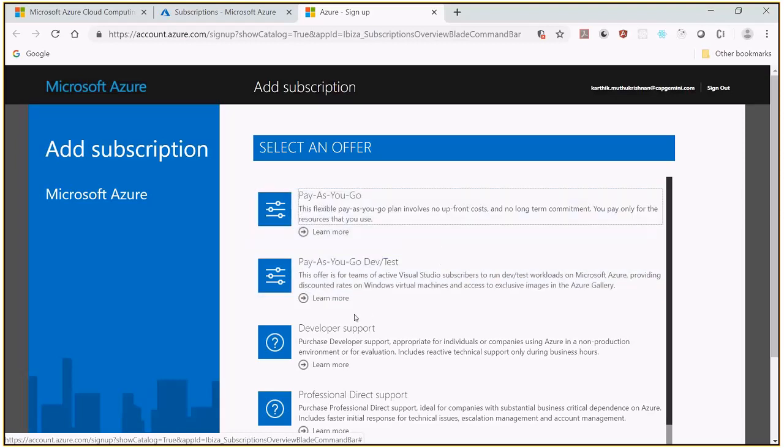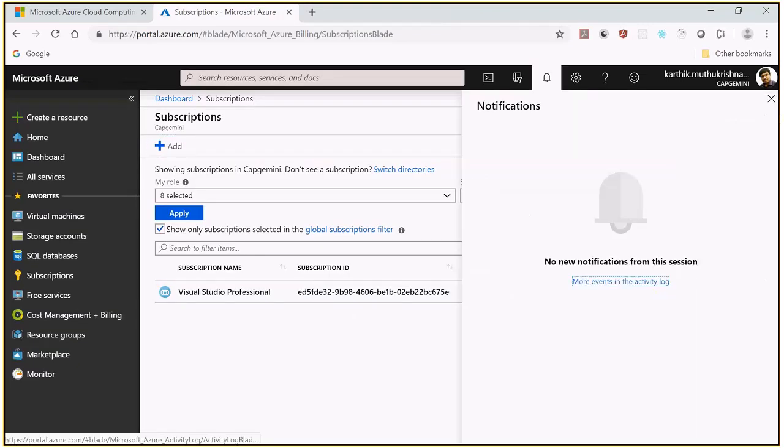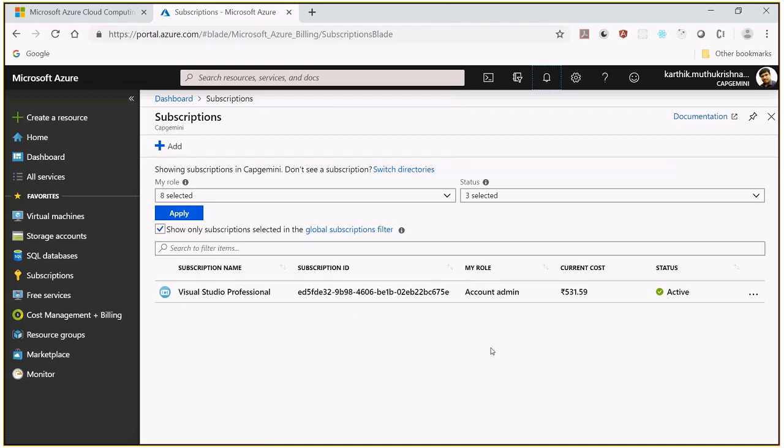If I have not subscribed with my Visual Studio Professional, I will get this one here, Visual Studio Professional. I just need to click and fill in the details. It will ask you for the PAN card number. Once you submit, you will get that subscription here. So I got that subscription, and through that subscription, every month you will get 3,200 in your credit.